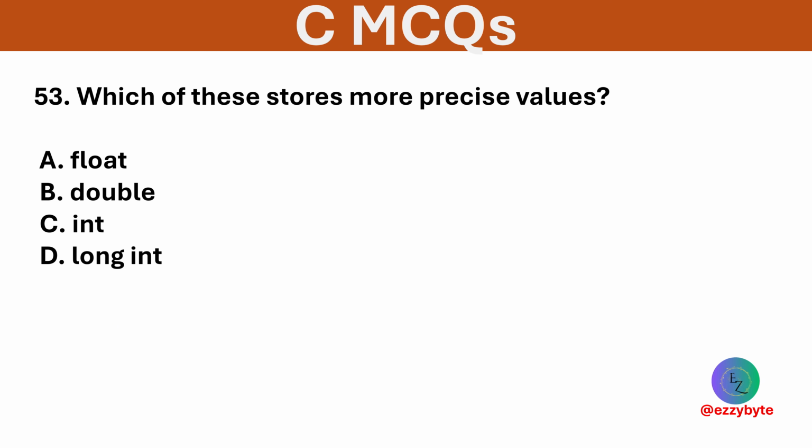Which of these stores more precise value? Options are float, double, int, and long int. Option B is correct. Double offers more precision than float.